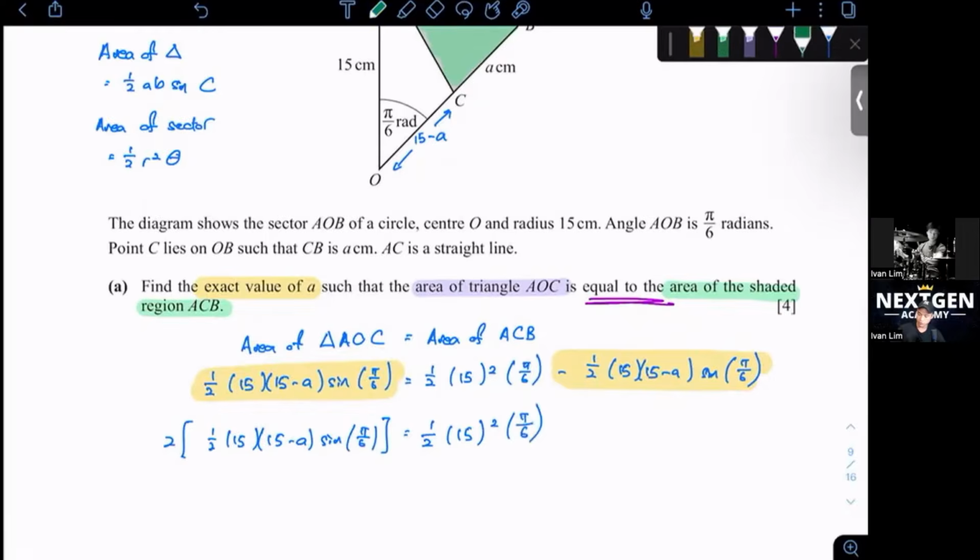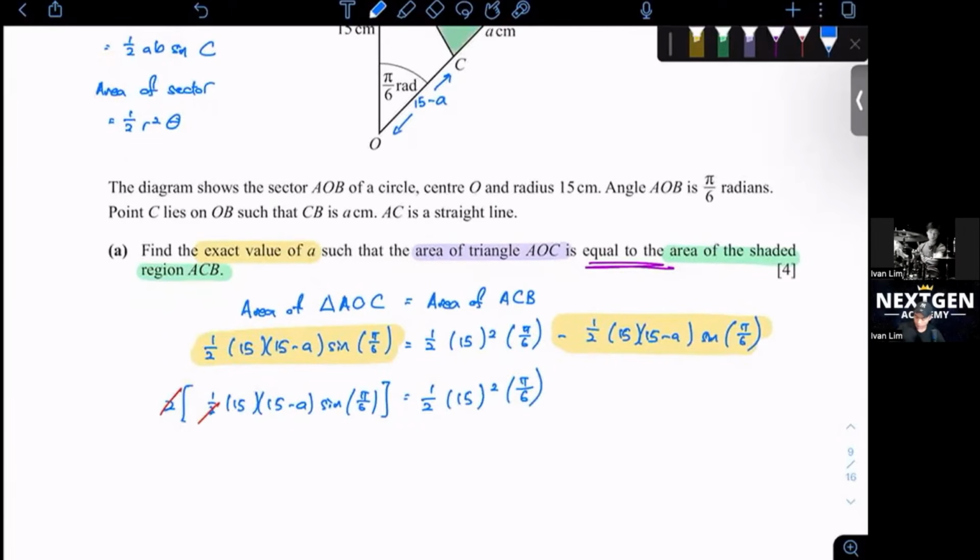Over here, the 2 and the half can simplify with each other. You see the left hand side has a 15 and the right hand side has a 15 squared, so I can also simplify. Okay, let's leave it like this.